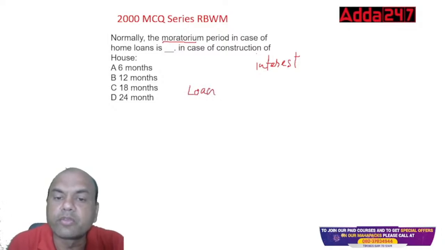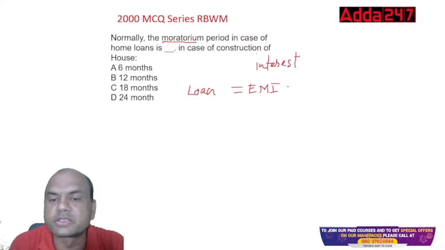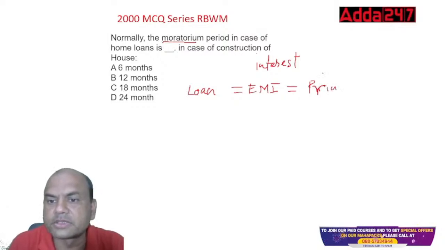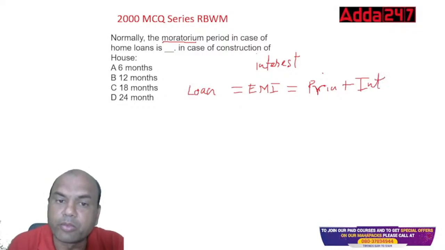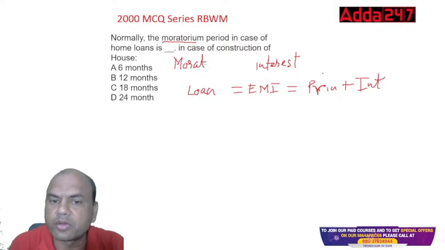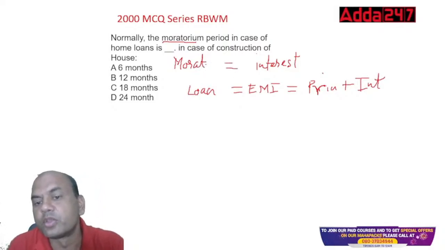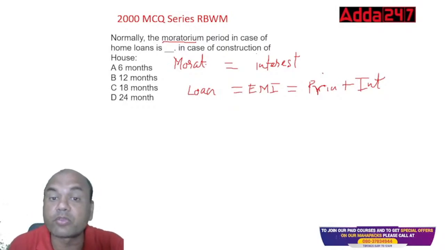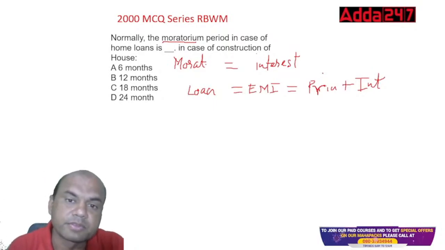A normal loan will have EMI. EMI has two parts: principal plus interest, right? Whereas in this moratorium period, I'll just write "morat" now, it will have only interest. No principal is repaid. So the moratorium period exists because the house is not completed, the customer has not occupied that house, right?